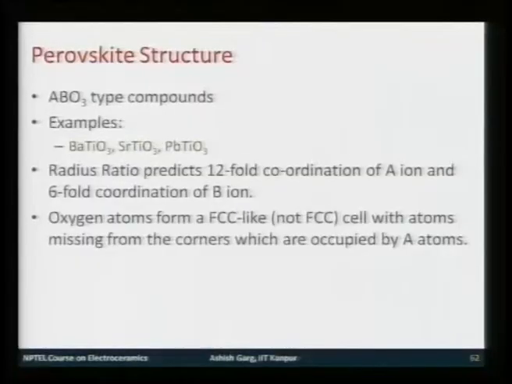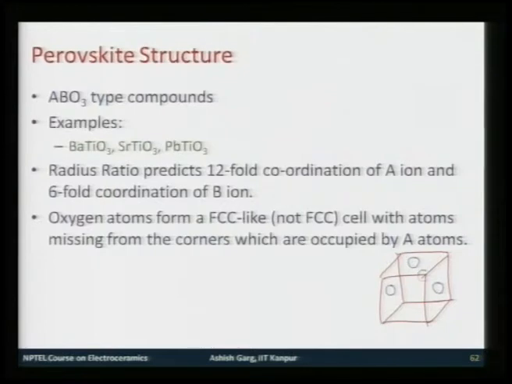So, you can conceive of this structure as, you make a cube here, and if I change the color, all the face centered positions are occupied by oxygen, all the face centers, but I leave the corners empty.